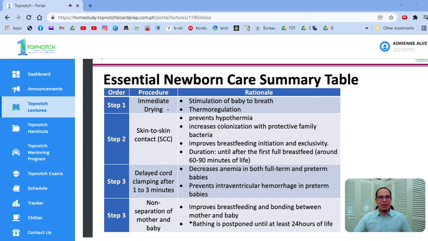So number one, step one is immediate drying. Paglabas ni baby, kailangan mo siyang tuyuin agad. Okay? And this is very important. You're trying to stimulate the baby. Okay? Kailangan niyang ma-stimulate para umiyak siya, para huminga siya. Okay? Yung pag-iyak ng baby, that's a very significant process, guys.